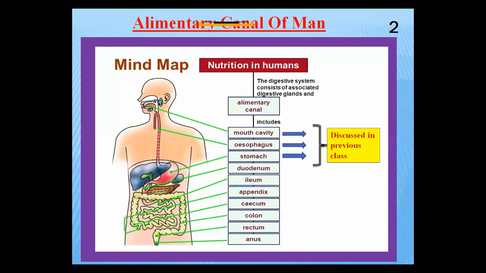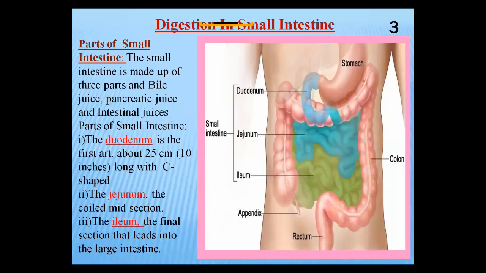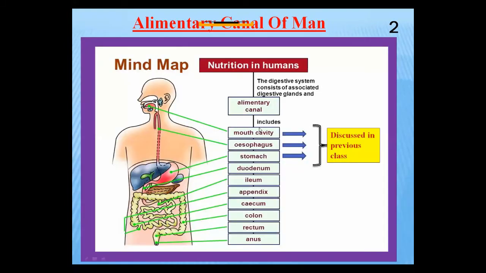After ingestion, the food moves to the oral cavity. In the oral cavity, both chemical and mechanical digestion occur, and after that the food moves towards the pharynx and esophagus, but no digestion occurs there because they are only the pathway of the food. After that the food enters into the stomach.